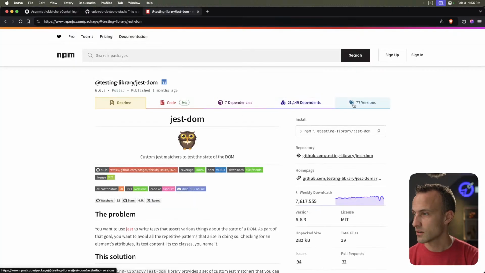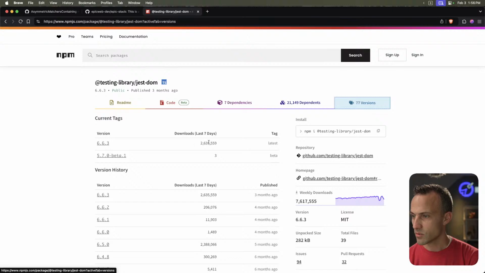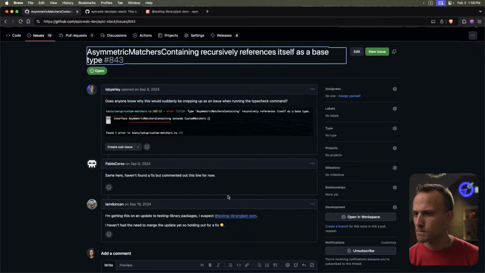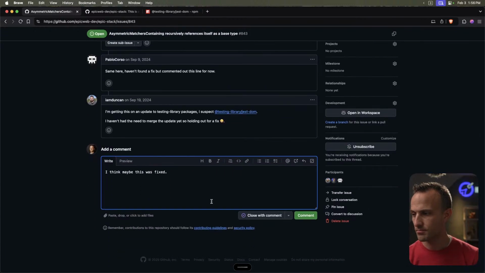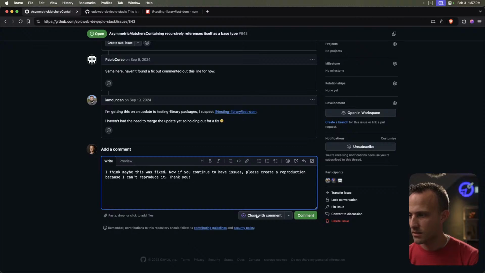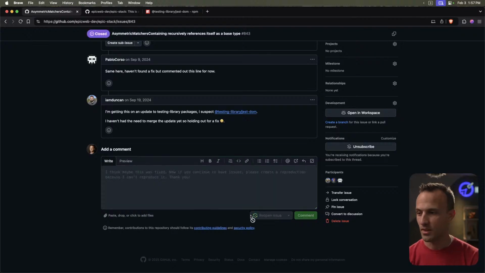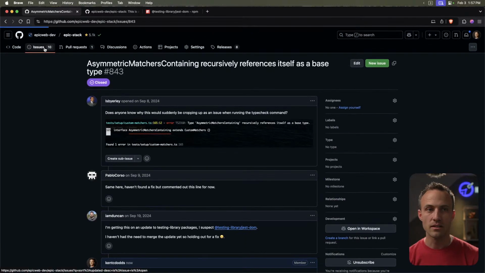Actually, going back there. 663 was released when? Three months ago? So maybe this was fixed. I think maybe this was fixed. Let me know if you continue to have issues. And please create a reproduction because I can't reproduce it, please. Thank you. Man, I love how it cleans up my language too, because I said please twice and it just fixed it up. Okay, good.